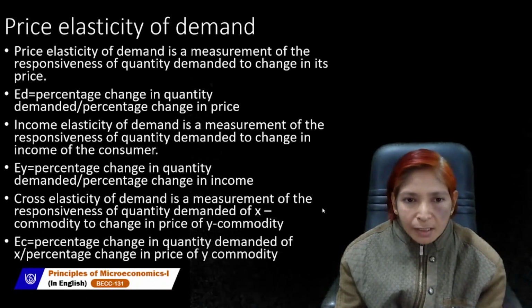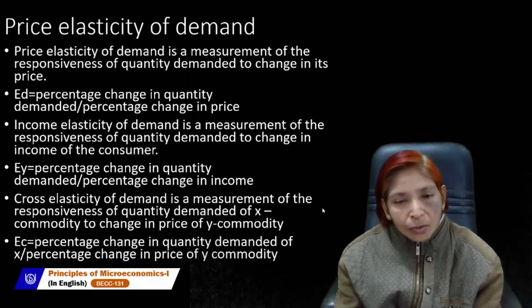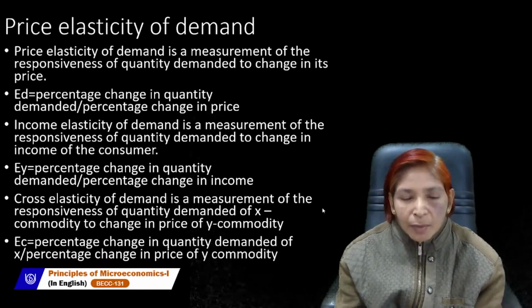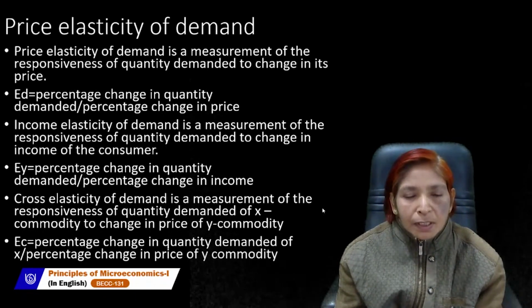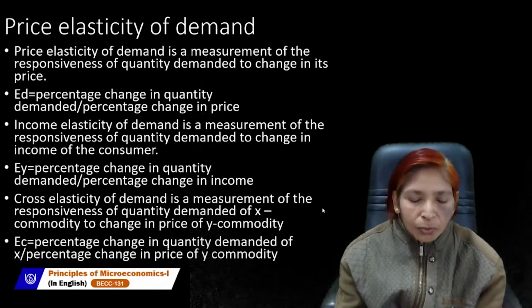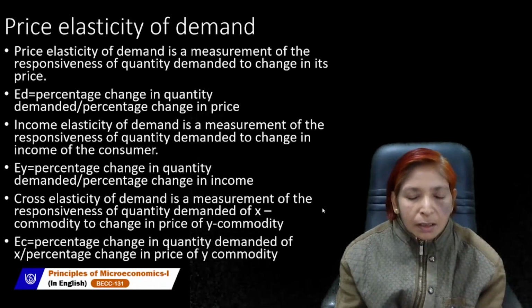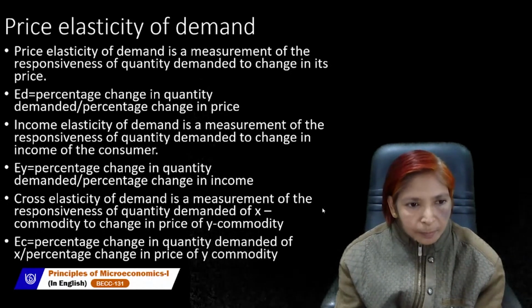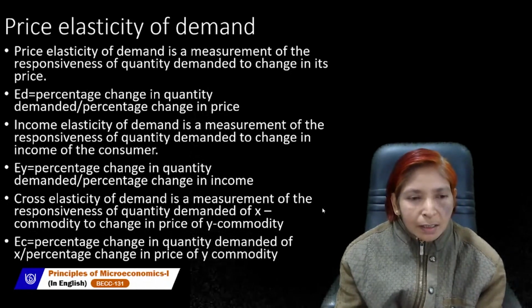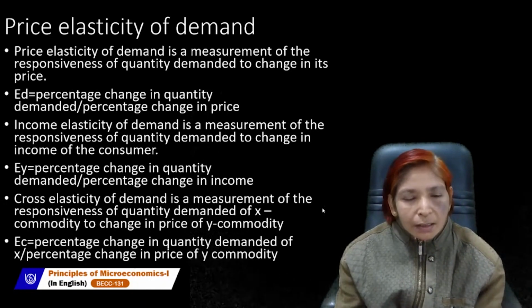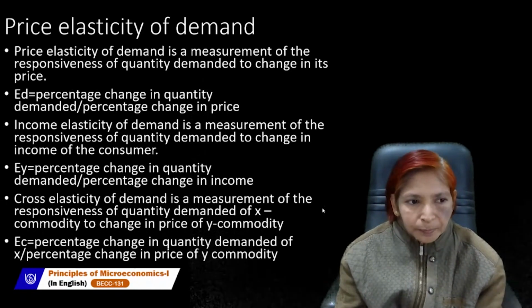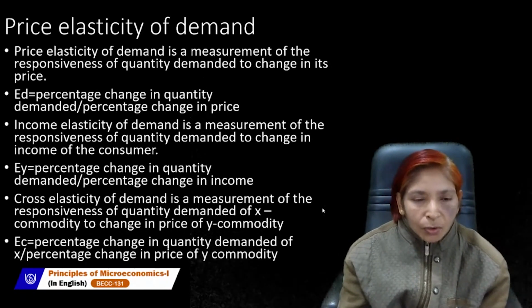If income varies, then quantity demanded will also vary. So income elasticity of demand gives the percentage change in quantity demanded due to the percentage change in the income of the consumer. So instead of price, in case of income elasticity of demand, we will write here income of the consumer. Income is denoted in economics by Y.